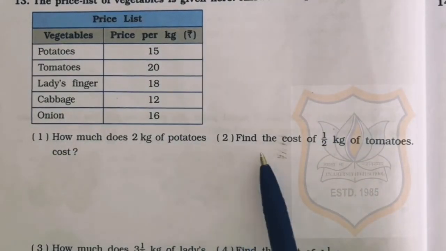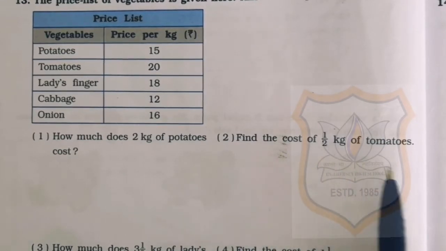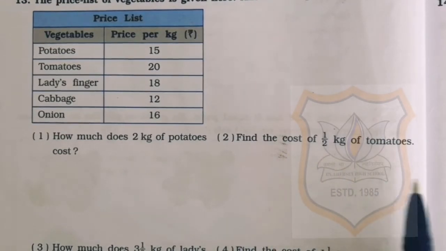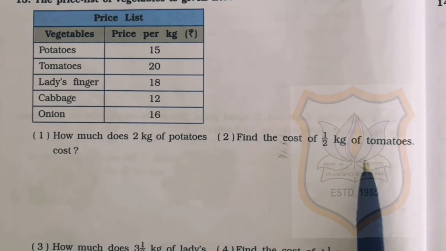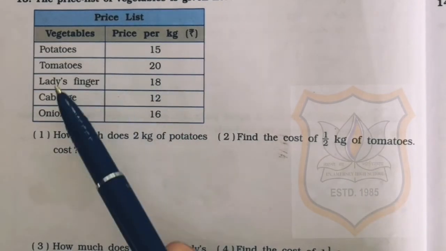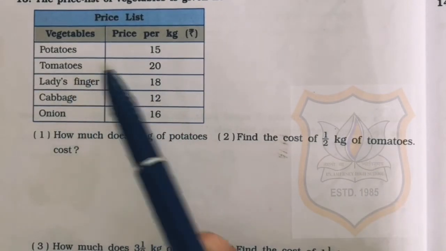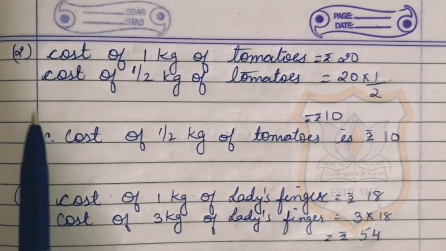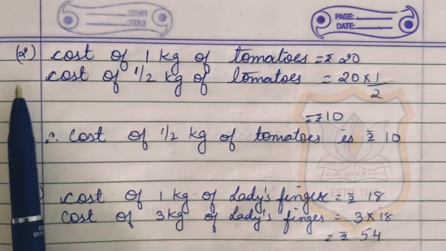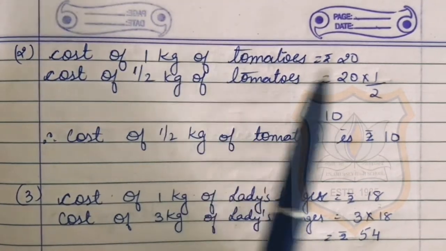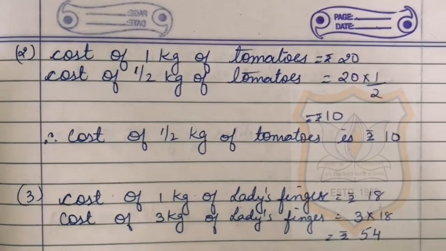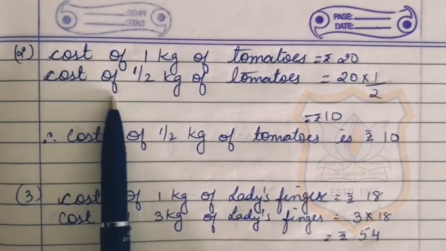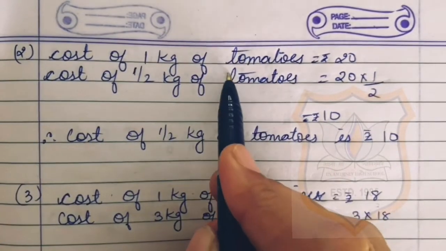Second question, find the cost of half kg of tomatoes. Here we have to find out the cost of tomatoes. Here it's mentioned tomatoes is equals to 20 per kilogram. Now solution for sum number 2 of question number 13. Cost of 1 kilogram of tomatoes is equals to rupees 20, that was given in the price list. Cost of half kg of tomatoes, that we have to find out.